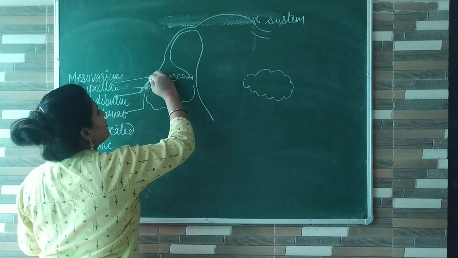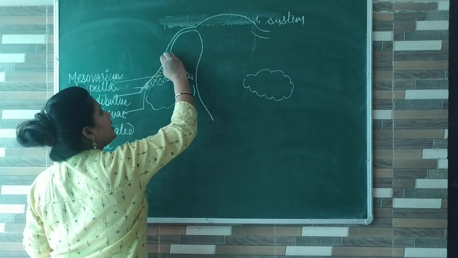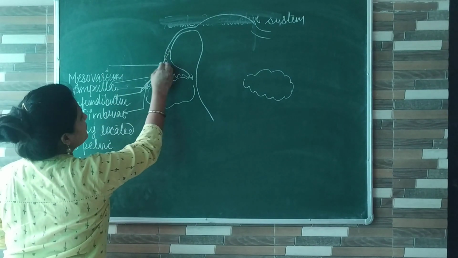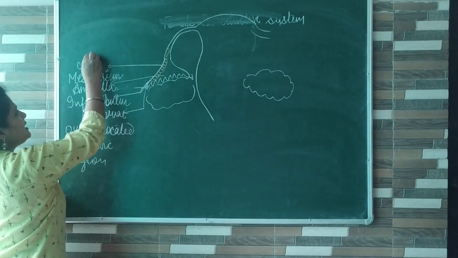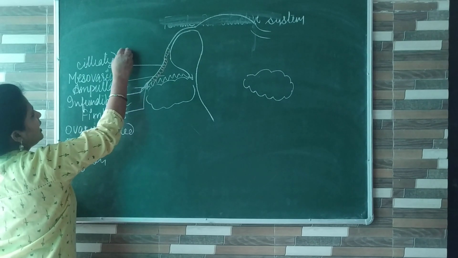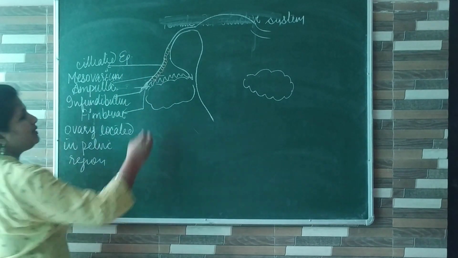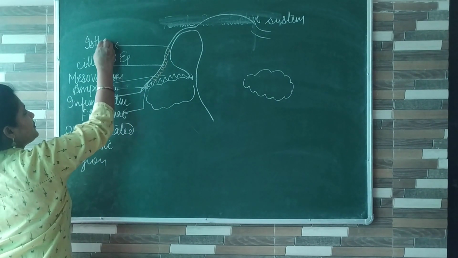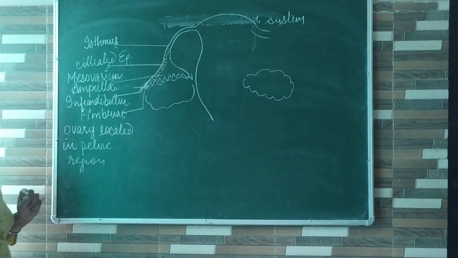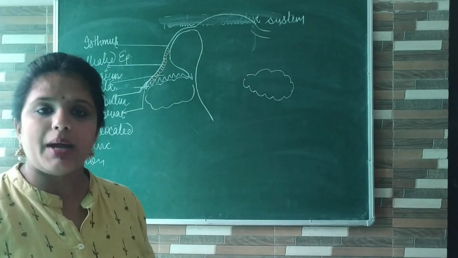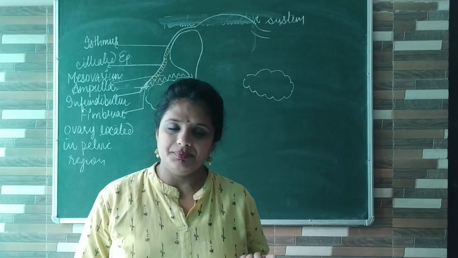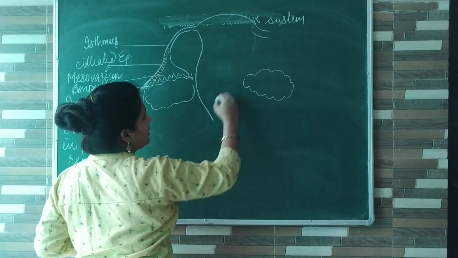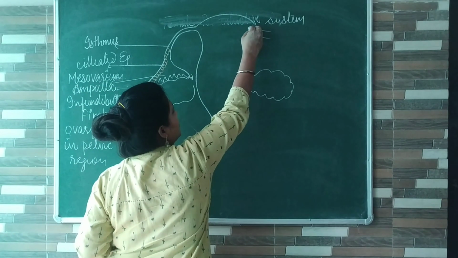And moreover, the wall of the fallopian tube is surrounded by ciliated epithelial tissue. Which tissue is present here? Ciliated epithelial tissue. Now this region of the fallopian tube is known as the isthmus. So basically the important question is, what happens in the fallopian tube? It is a site of fertilization. Now this fallopian tube is connected with the body that is called the uterus,